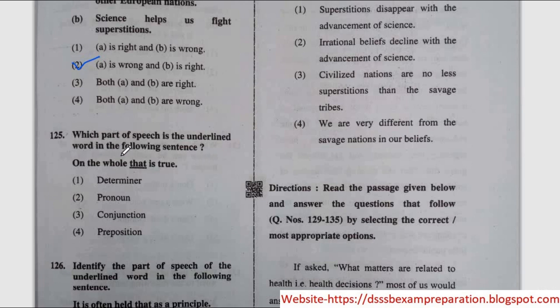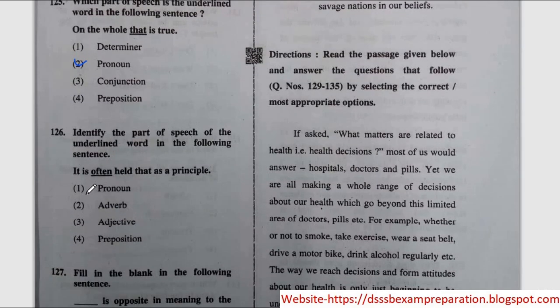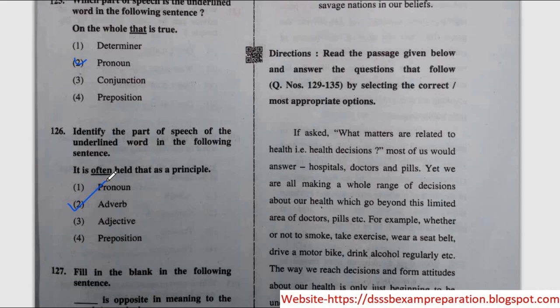Next question, which part of speech is the underlined word in the following sentence? On the whole, that is true. Correct option is option 2, pronoun. Next question, identify the part of speech of the underlined word in the following sentence. It is often held that as a principle. So the correct option is option number 2, adverb.